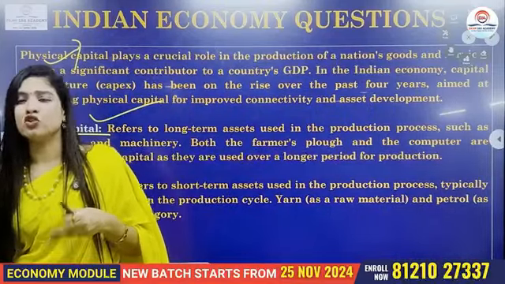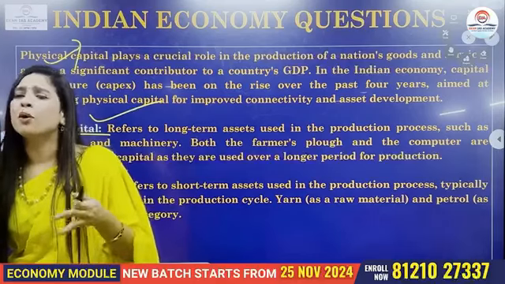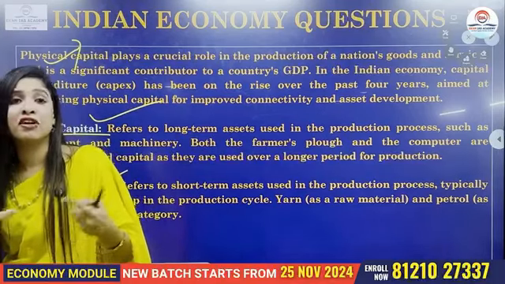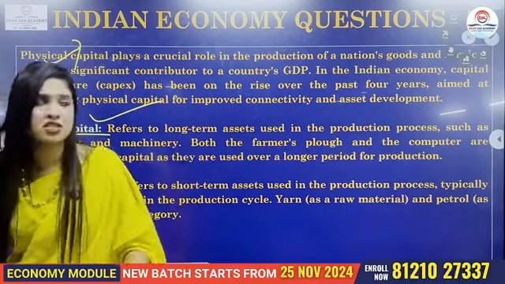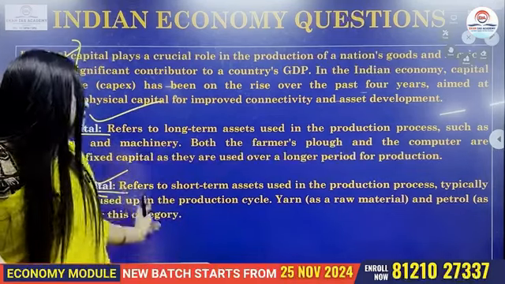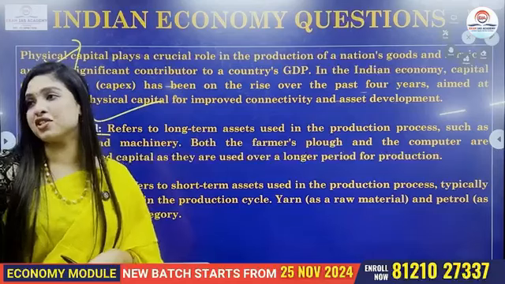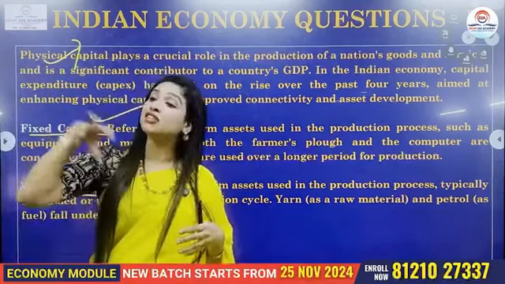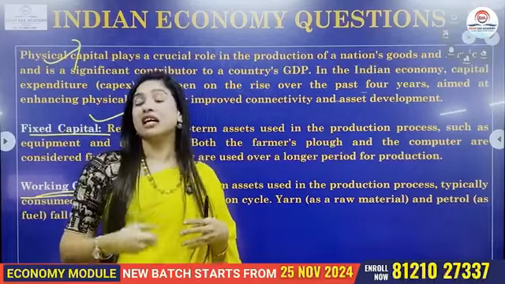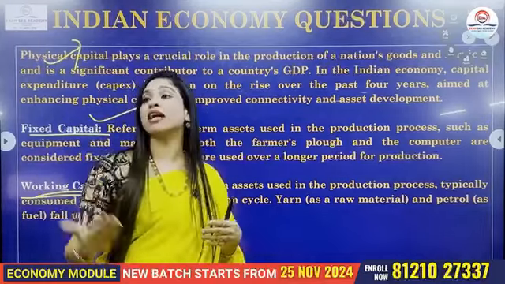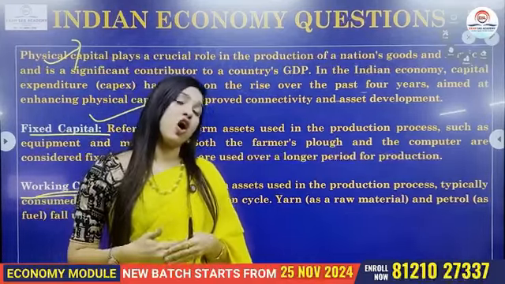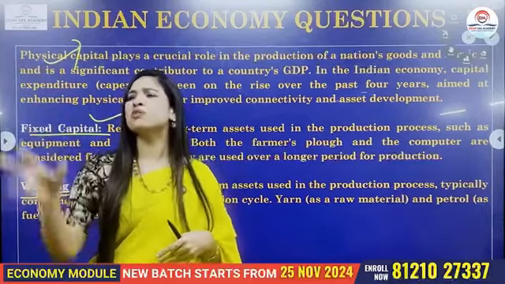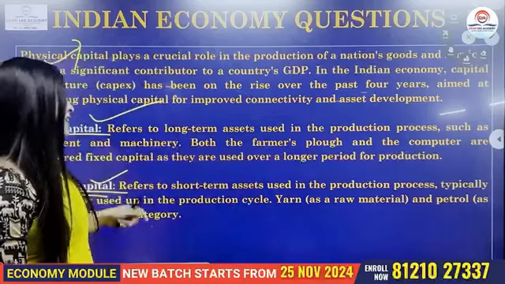Let's say, for example, your tools, your machinery, your buildings. All these are what? Fixed capital. And you can use them for a very long period of time, let's say for years. Whereas working capital, they are short-term assets or short-term tools. Let's say, for example, whatever items that are used by the production process on a regular, day-to-day basis, like raw materials, money, all these are used in production, right? They come under your working capital.